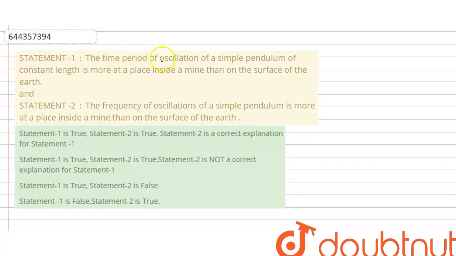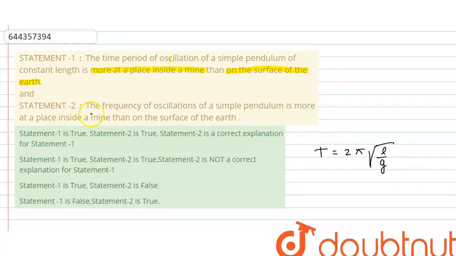Hello everyone, let me explain this question to you. Statement 1. The time period of oscillation of a simple pendulum of constant length is more at a place inside a mine than on the surface of the earth. Okay, so this is a true statement because the time period of a simple pendulum is T equals 2 pi under root L upon g. So as we go inside a mine, meaning below the surface of the earth, g will decrease and the time period will increase.